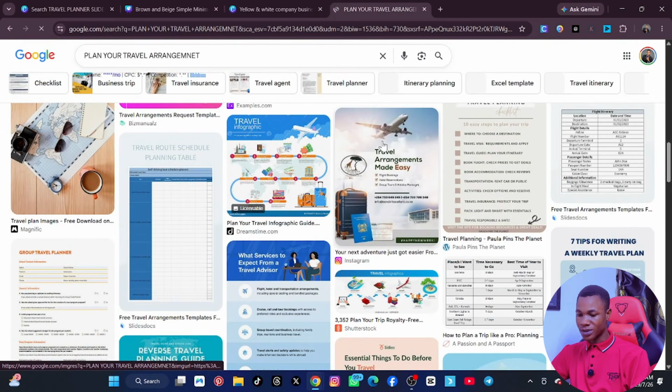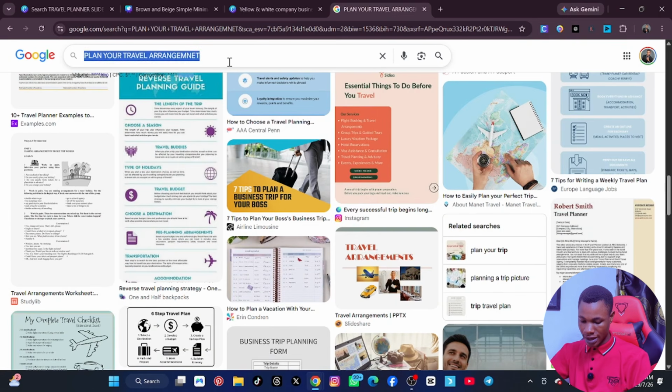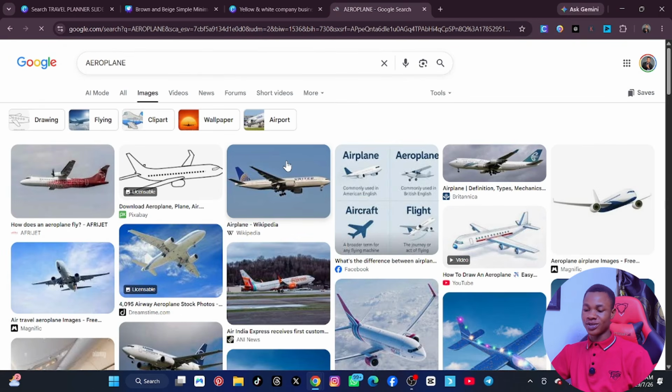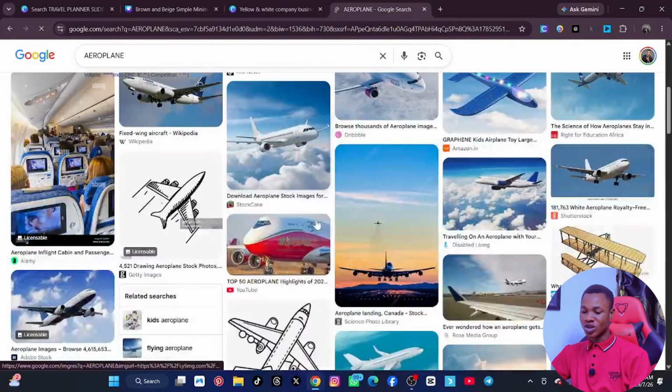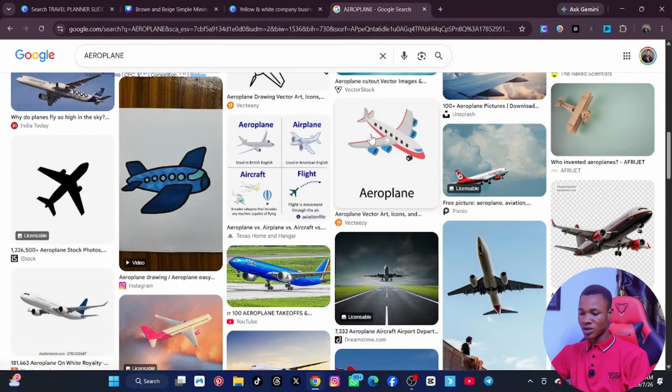Oh, hey, I wanted something like will carry flights, only the flight, or you can just type aeroplane. All right, aeroplane, and click on enter. All right, so like I love this. So we cannot download any of them. Is that okay? So let's say I love this one. For example, what I could do is that I love this one.